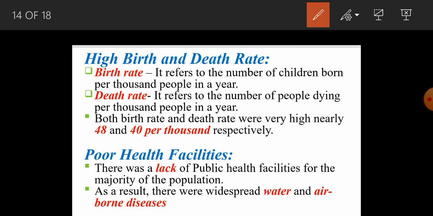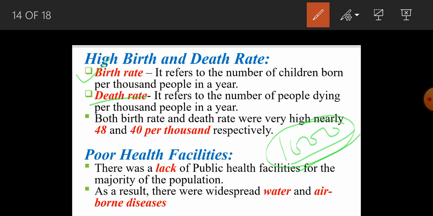Now we will see about high birth and death rate. As far as the death rate and birth rate are concerned, we have already seen that on the eve of independence both were very high. Now let's first understand what birth rate and death rate are. Birth rate refers to the number of children born per 1,000 people in a year. If we take 1,000 people as an example, how many children are born per year out of this 1,000? That is called the birth rate.